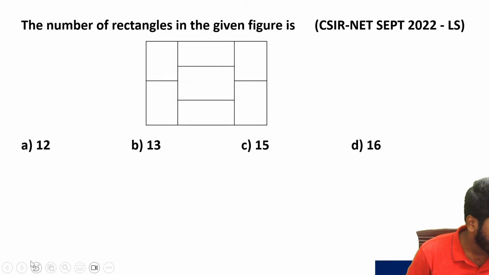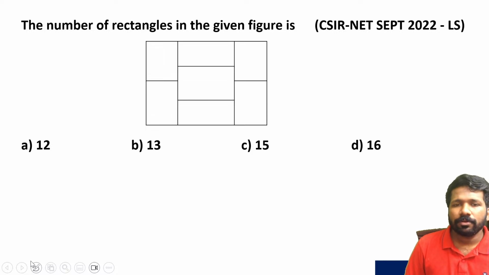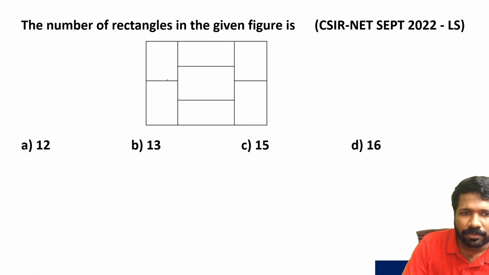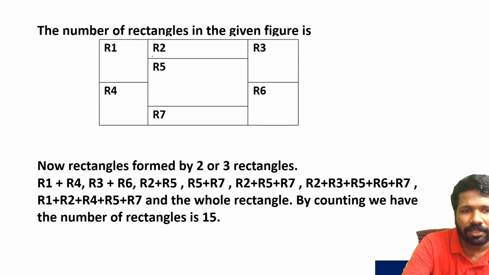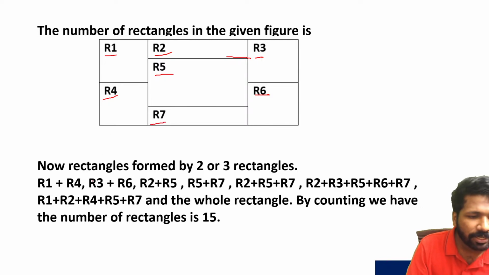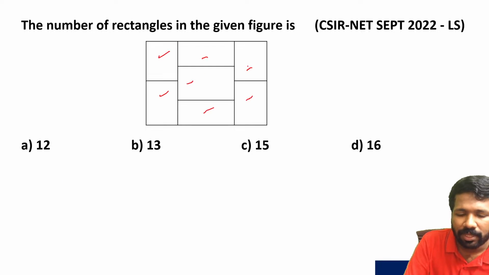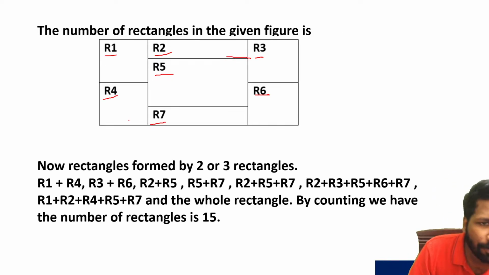Some of you got an answer. Let's see whether it is right. Rectangle is the polygon asked here. So let us count it one by one. Look at this image. I will call these basic rectangles R1, R2, R3, R4, R5, R6 and R7, the non-overlapping ones. That means the individual rectangles that you can see directly. This one, this one, this one, this one, this one, this one, this one. These 7 rectangles I am calling R1, R2, R3, R4, R5, R6, R7.